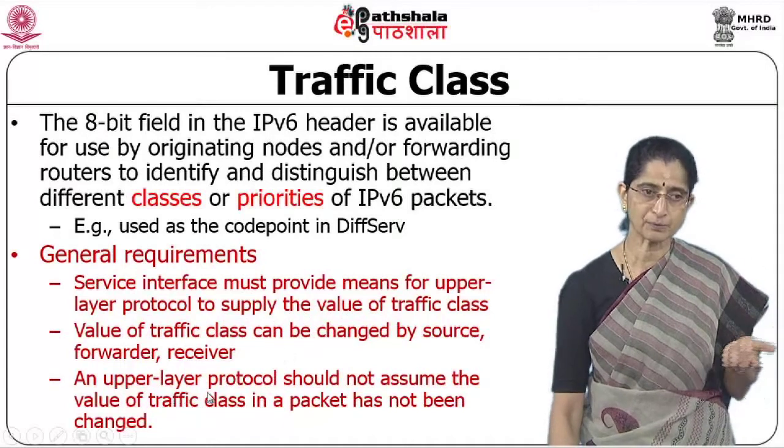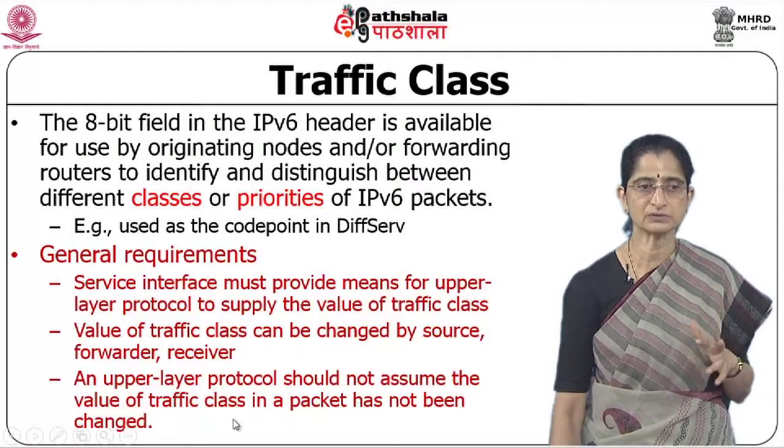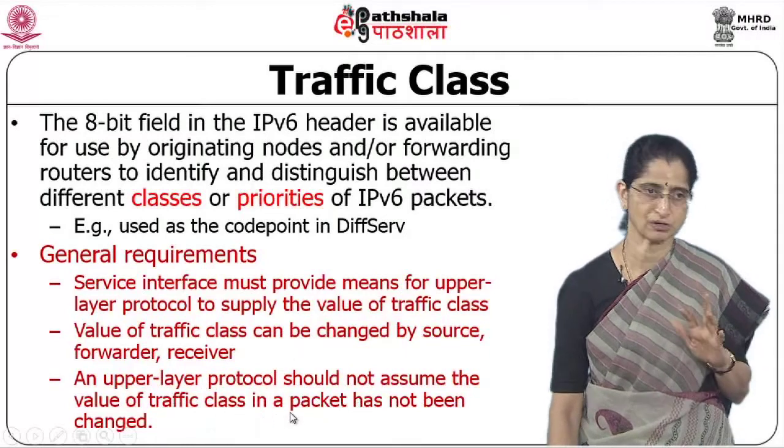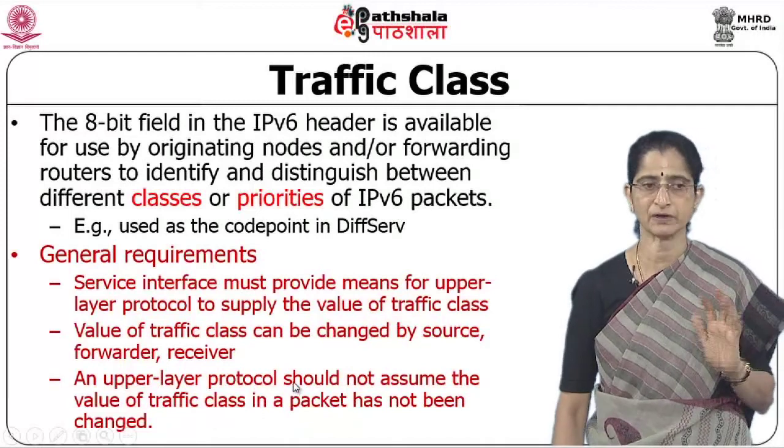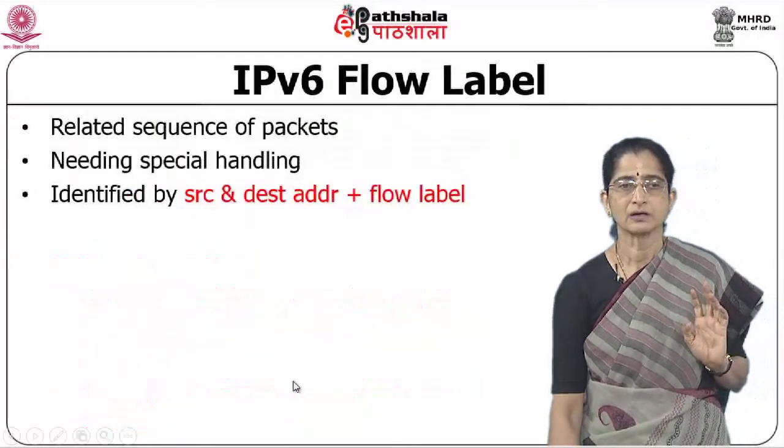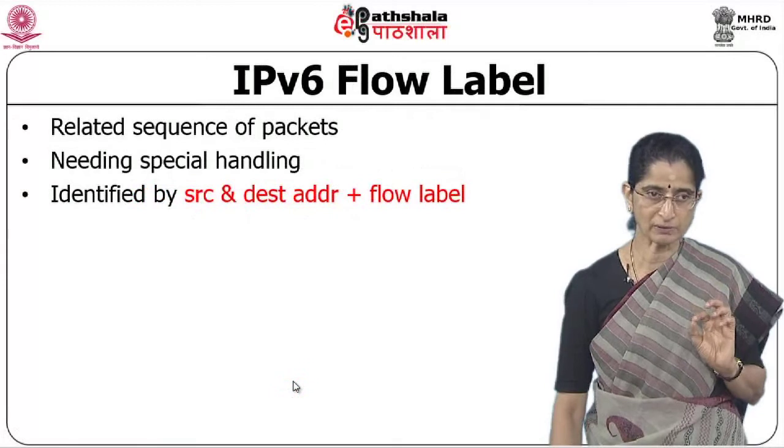And an upper layer protocol therefore should not assume that the value of the traffic class in a packet has not been changed. Okay, it is possible, so it should be aware of that. Okay. Next is the flow label field that we have.